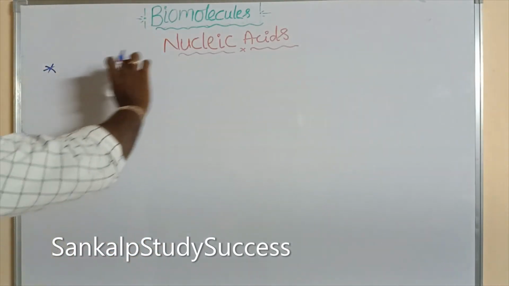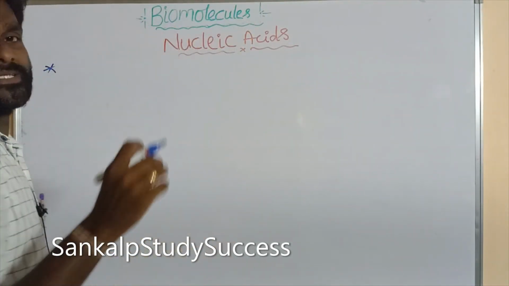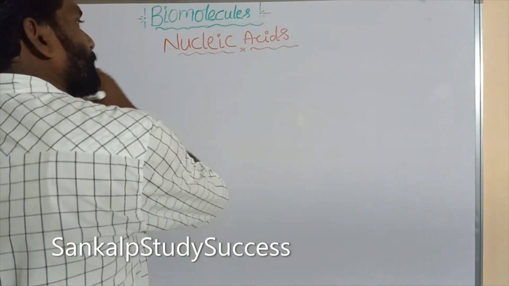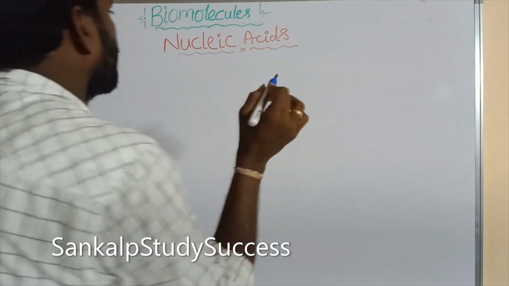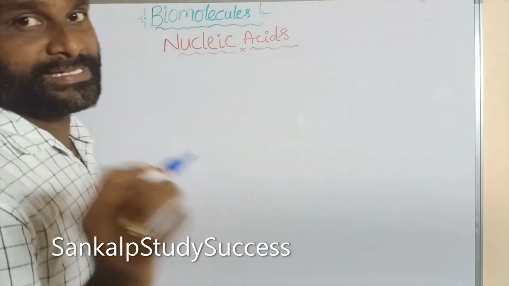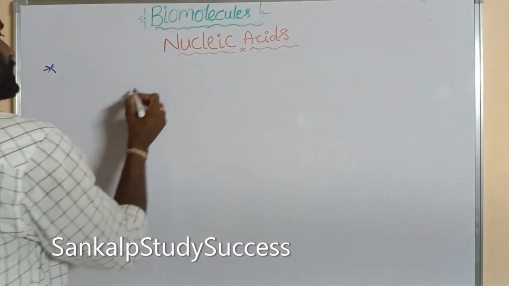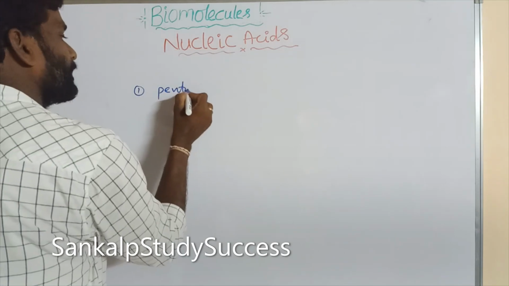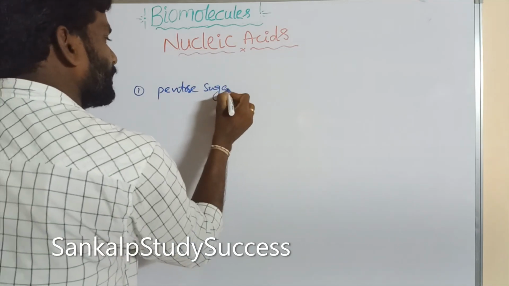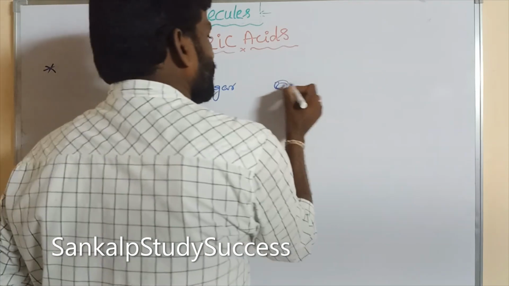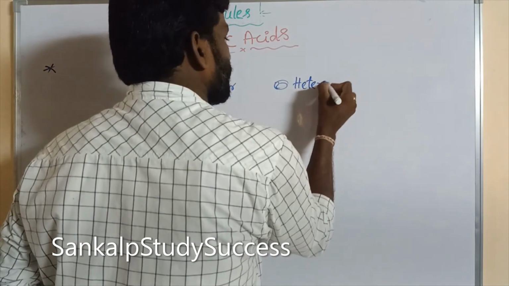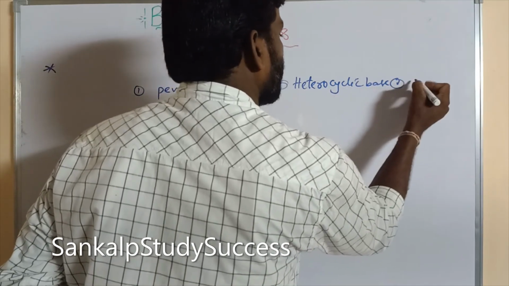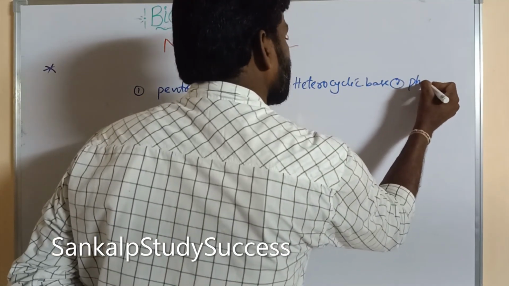On complete hydrolysis, nucleic acids give three units. One is pentose sugar, another is a heterocyclic base, and the third one is phosphoric acid.